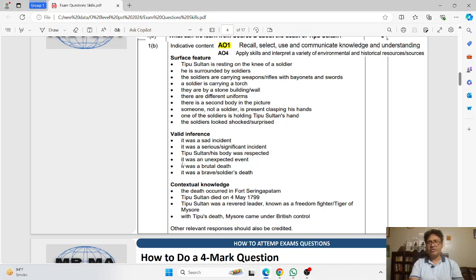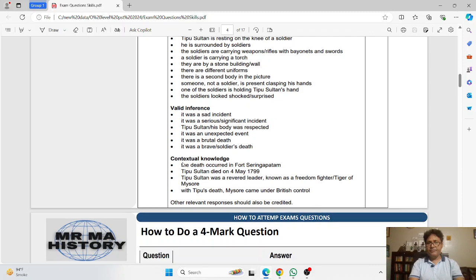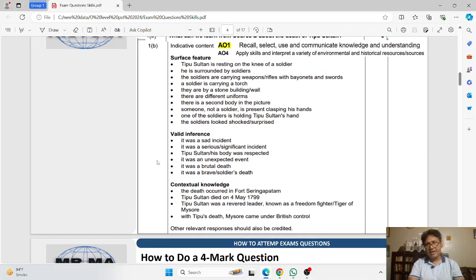This means that you have to relate the surface feature and the idea that you are deriving out of it to the knowledge that you have learned from the books, the Cambridge endorsed books, etc. I can explain it with an example here. As you can see, Tipu Sultan is resting on the knee of a soldier.